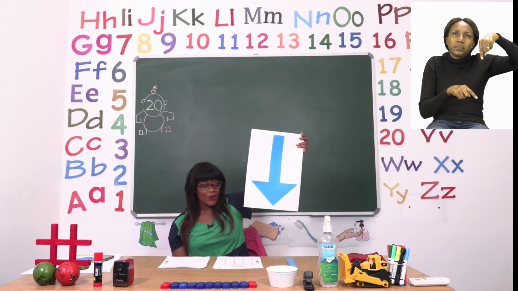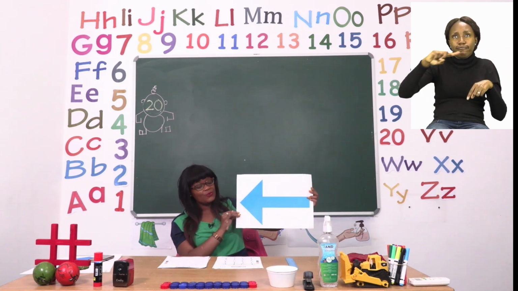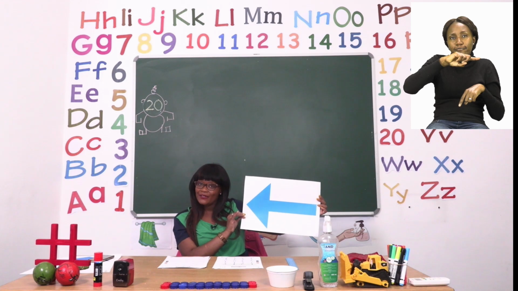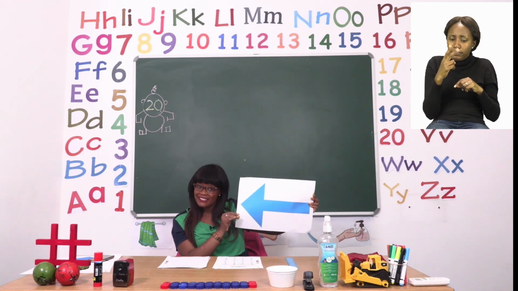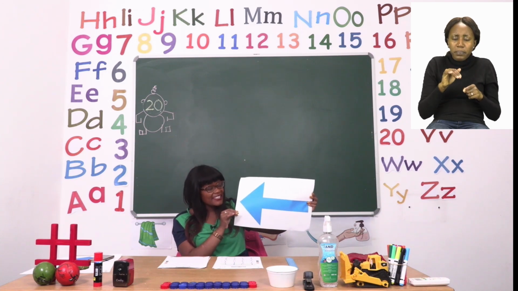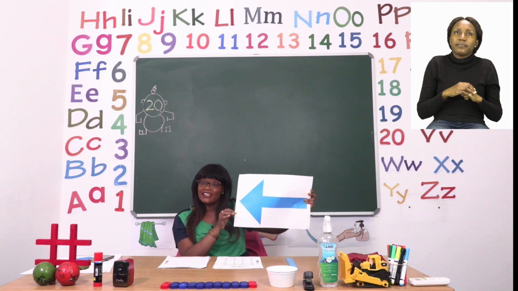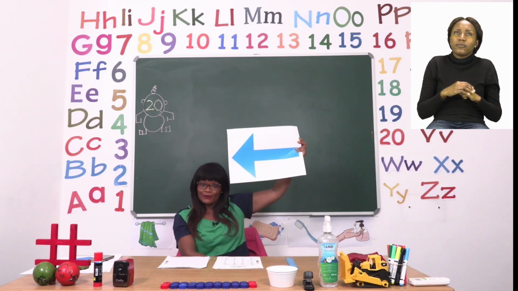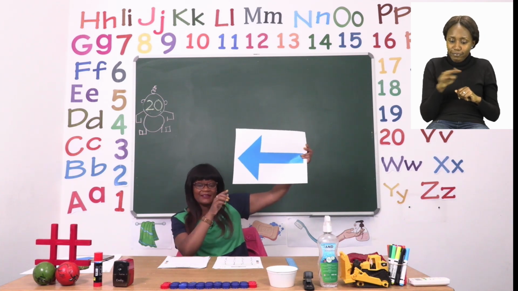The next row that we have is an arrow pointing to the right. Now, if the arrow is pointing this way to the right, then that means, boys and girls, that we need to find all the arrows that are pointing in this direction, the ones that are below. When you find them, you need to circle them.